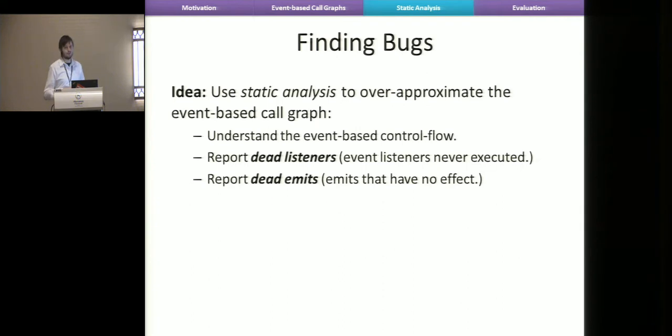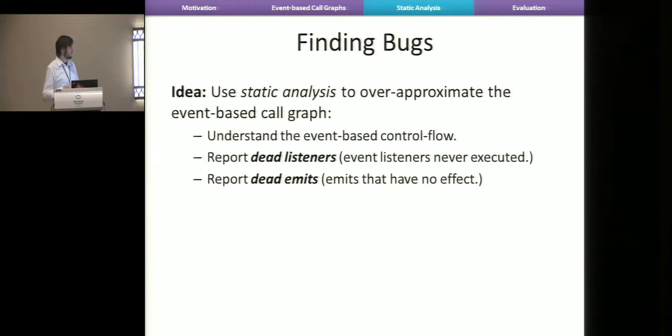So what kind of bugs can we find with this event-based call graph? One thing is, of course, we can provide the call graph to the developer, so he can look at it and see if it is what he expects. But we can also use it to look for dead listeners, so listeners that are never executed, and dead emits, so emits that have no effect. You emit an event, but it doesn't hit any event listeners. That's likely an error.